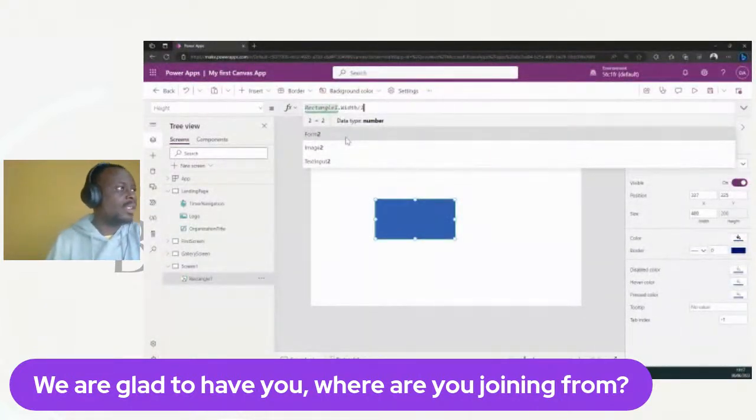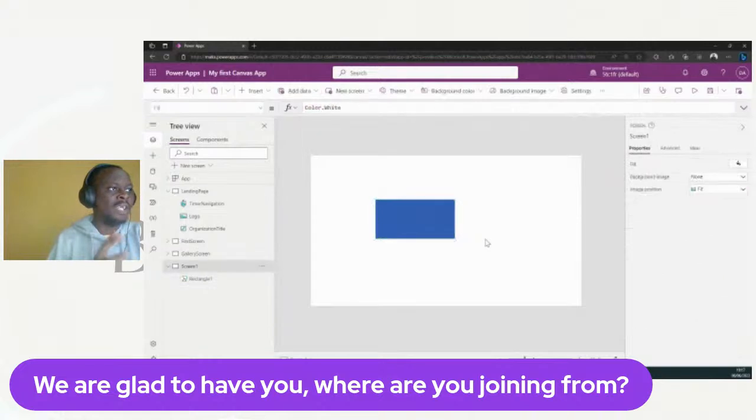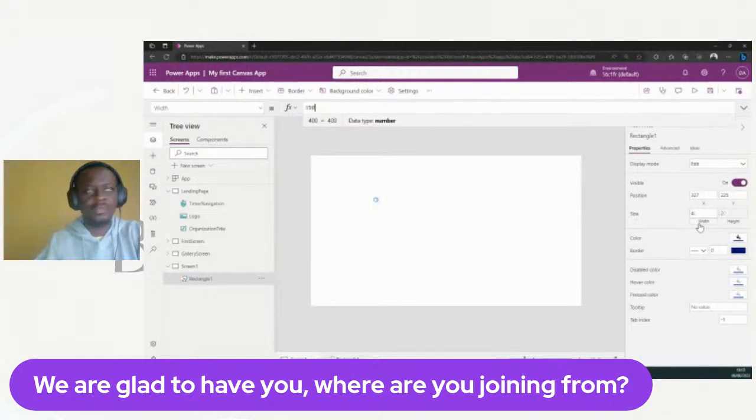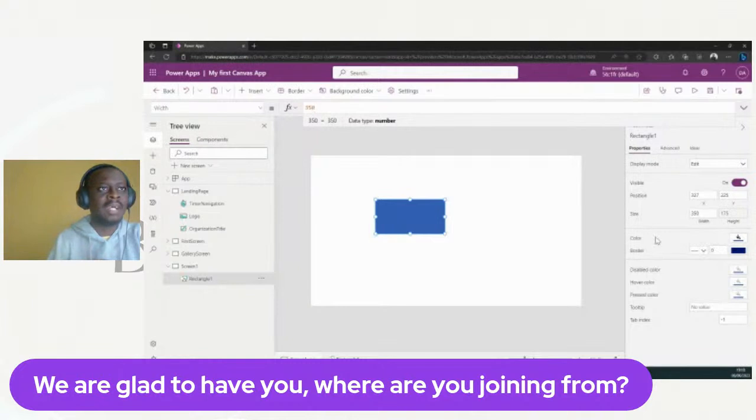Now that we have that, the advantage of this is this. If I come in here now and say, actually I want my width to be 350, for whatever reason, because people change their mind, isn't it? So now I make the width 350. What will happen? I still have my 2 by 1 because my height is now 175, which is half of 350. So that is the power of the Power Apps formula. You can do some dynamic calculations based on the property of the control.